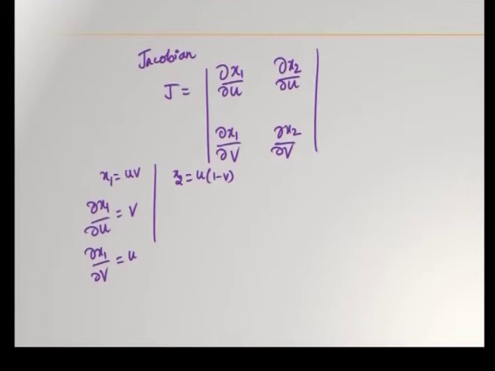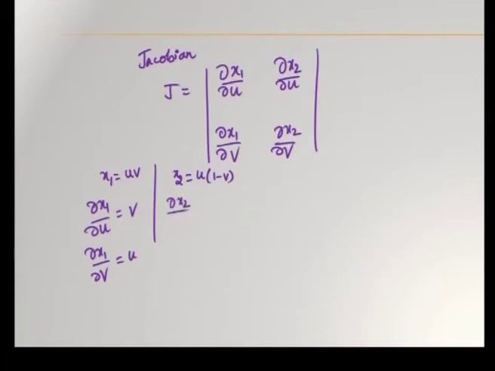Differentiating x1 partially with respect to u, v is considered as constant, therefore, v is kept as it is and differentiation of u is 1. So, 1 into v is v. Dou x1 by dou v, similarly, is u into 1. Now x2 is equal to u into 1 minus v.